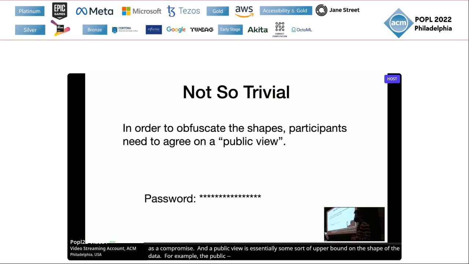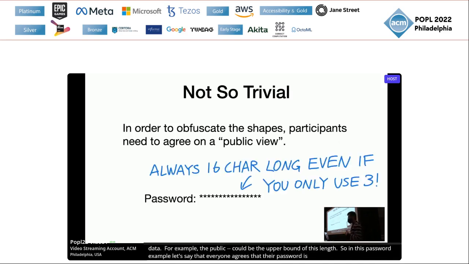So in this password example, let's say everyone agrees that their passwords are not longer than 16. Then all the passwords will be padded to this upper bound to obfuscate the shape of the data. And of course, list is just a simple algebraic data type. For the richer ones like trees, the public view could be the maximum height of the tree, for example.